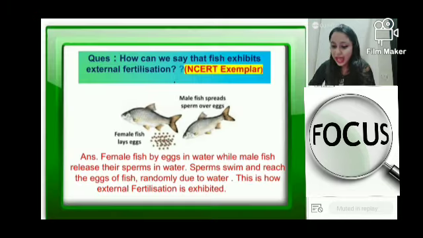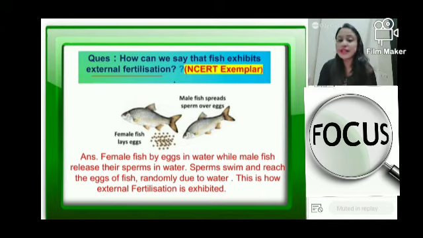Okay. And yes, just like your frogs, external fertilization also happens in fishes. And how do we know this? How do we know that external fertilization happens in fish?